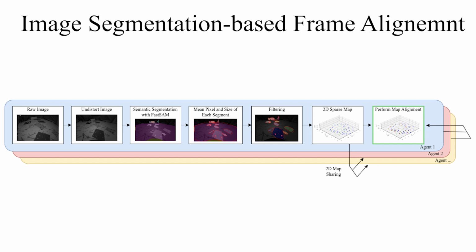Then it runs an image segmentation algorithm to extract object features from unstructured environments. The pipeline then computes centroids for each object and filters out excessively large or small objects. Finally, it maps each object onto a 2D map, and it performs map alignment with other agents.